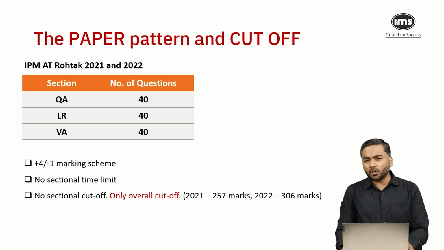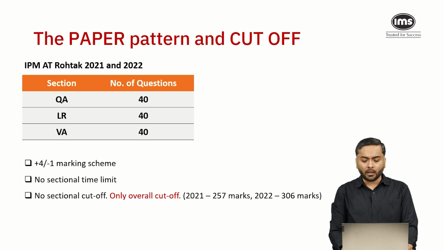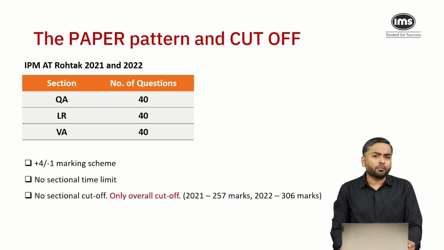So if you see, in 2021 the overall cutoff was 257 marks, versus 2022, when the cutoff went up to 306 marks. Now, was the paper so easy that the cutoff increased by almost 50 marks? My answer is no. I mean, it was not that easy.